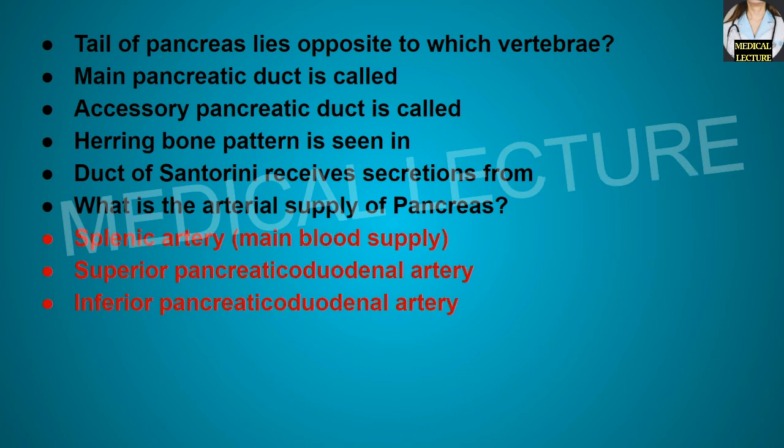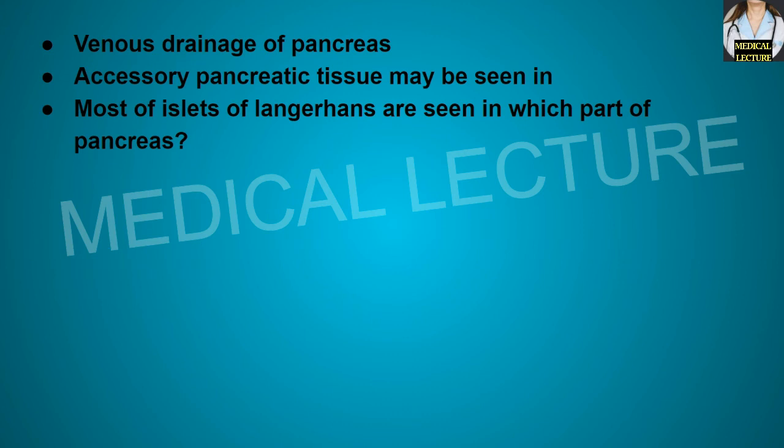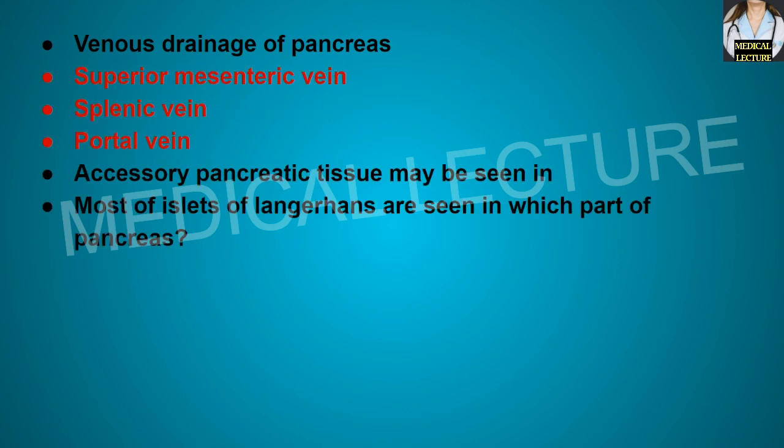What is the arterial supply of the pancreas? So splenic artery is the main blood supply over here. Superior pancreaticoduodenal artery and also inferior pancreaticoduodenal artery are the arterial supply of the pancreas, but the main blood supply over here is the splenic artery. Venous drainage of the pancreas. So it includes superior mesenteric vein, splenic vein, and the portal vein.